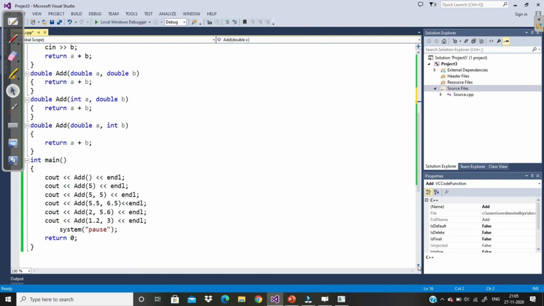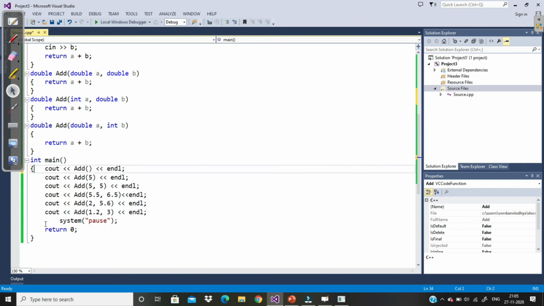So function overloading is a very good property of C++, by which you can write multiple functions with the same name according to your requirement.